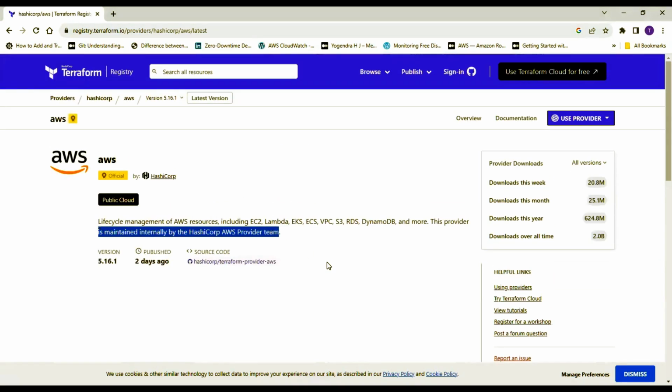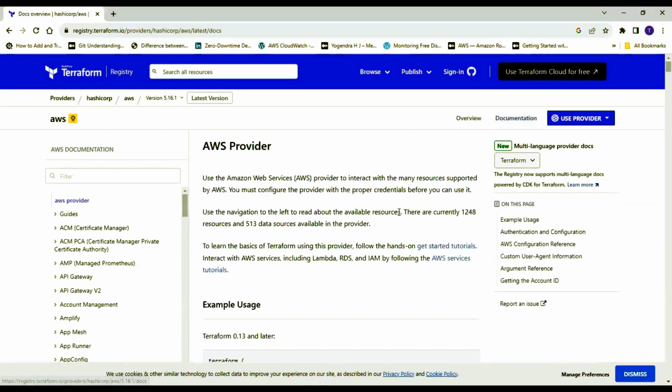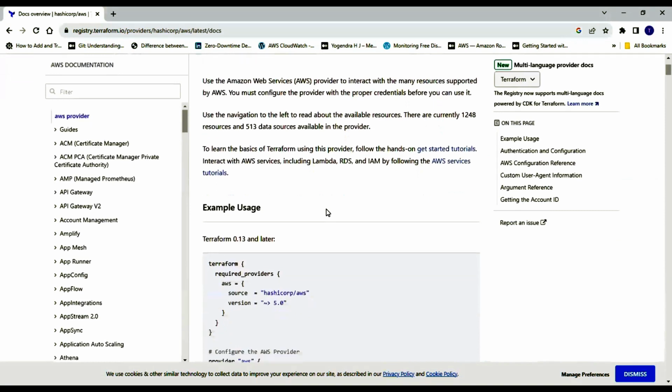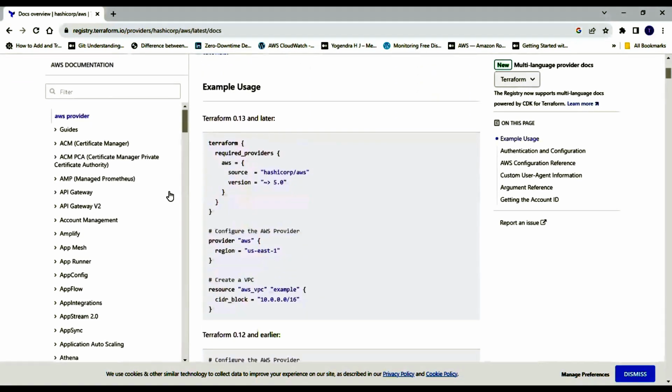Now, let's go back to understand how you will create the first AWS EC2 instance using Terraform. You do not need to be worried. Everything is available on the HashiCorp website. All you need to do is understand and then replicate that by writing Terraform code. So let's click on documentation. The moment you click on the documentation, it gives you an example of what code you need to write in your configuration file, or a Terraform configuration code, to